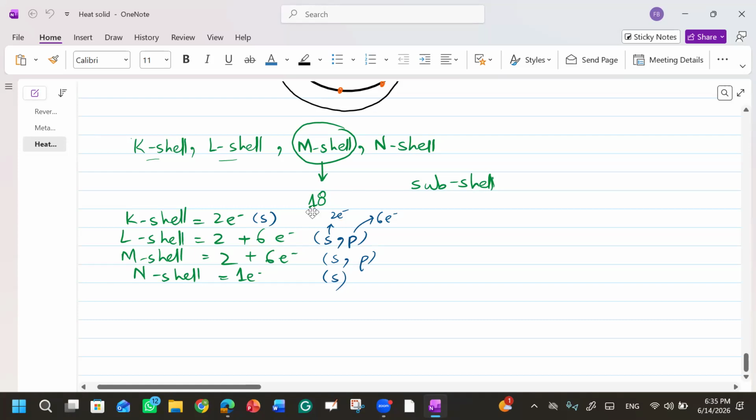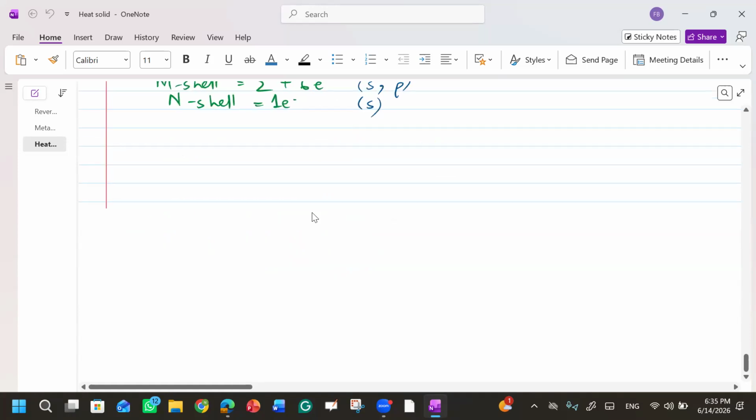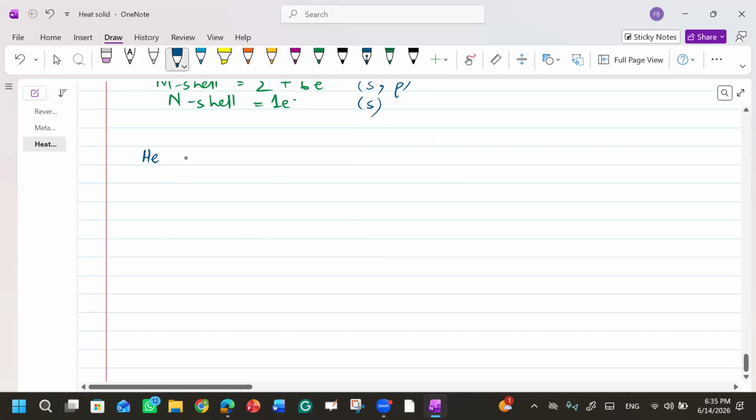Okay. So we discussed helium, right? How many protons are there in helium? There are 2 protons, 2 electrons and 2 neutrons. So what will be the atomic number? Atomic number is represented by Z. Its representation is this.